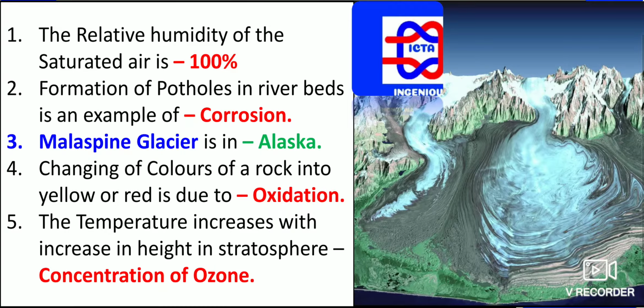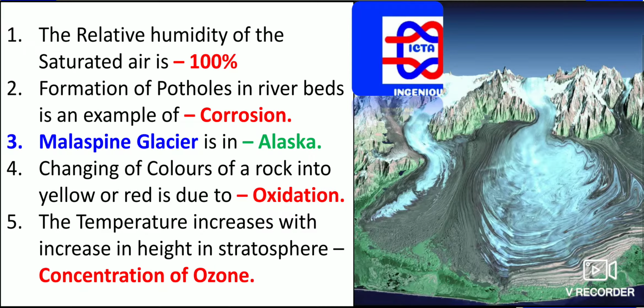Humidity is measured with the help of a hygrometer, which is the instrument helpful for the measurement of humidity. Formation of potholes in riverbeds is an example of corrosion. This is one thing to remember: the formation of potholes in riverbeds is an example of corrosion.